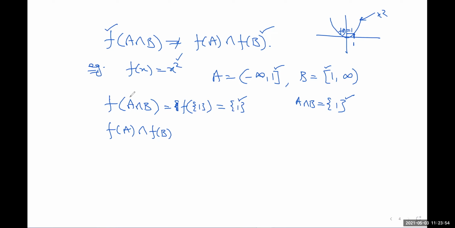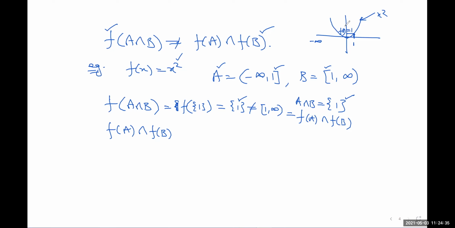Actually, this is a set, so its image will be a set. So write in set form, and this is not equal to 1 to infinity. 1 to infinity is basically f of A intersection f of B. Look at f of A: A is minus infinity to 1, and f of A is its images, so it is going to take the values from 0 to infinity.